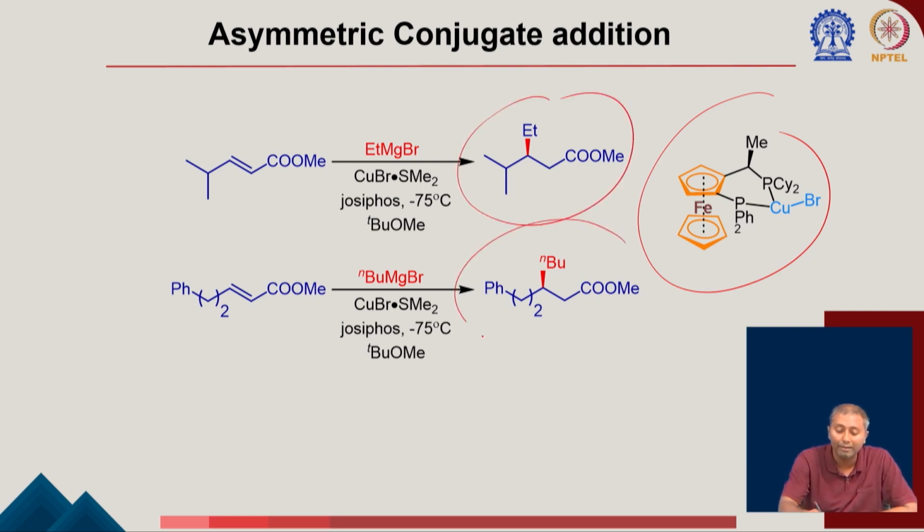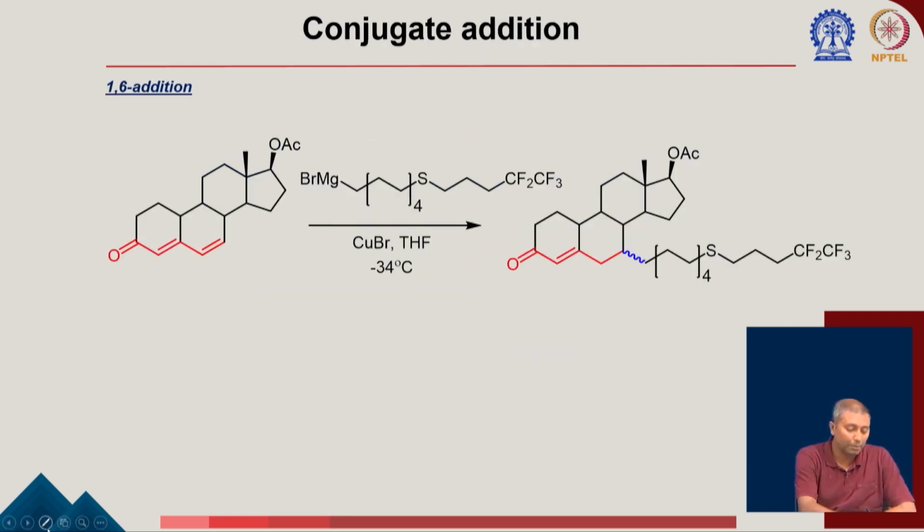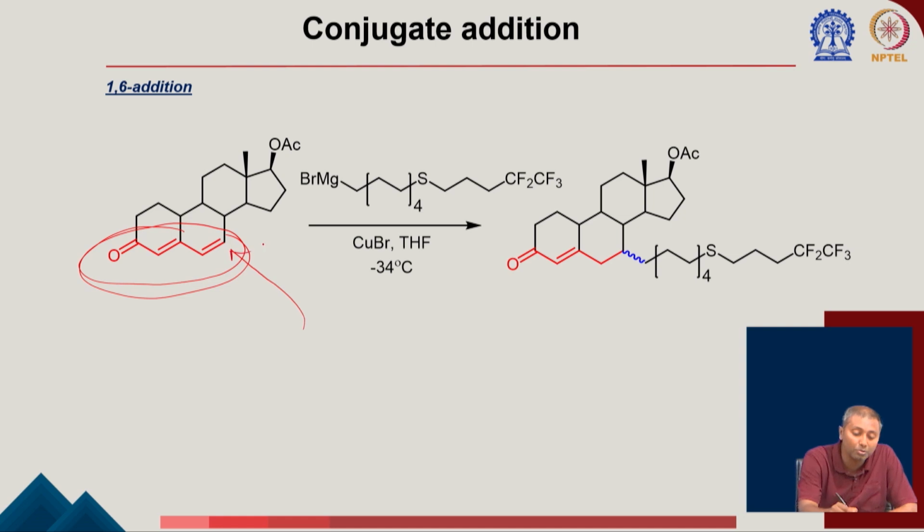Again there are some examples here using this type of Josiphos ligands, where you can get this product with high enantiomer selectivity. So in the previous slide we have learned about this 1,4 addition. Now you can see in this particular case, if you have an enone and it is conjugated, that means there is another double bond here, then you see this 1,6 addition is becoming predominant. So you will see this 1,6 addition is happening, and of course you get a little amount of 1,4 addition, but the major will be the 1,6 addition product. Okay.